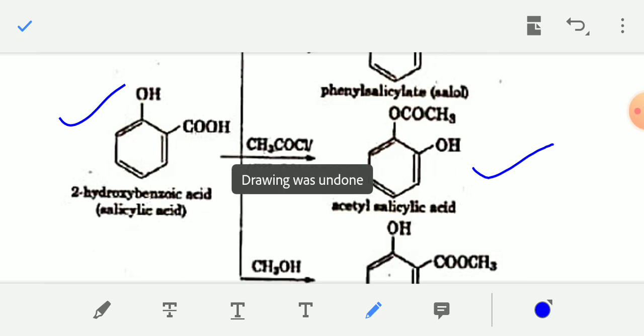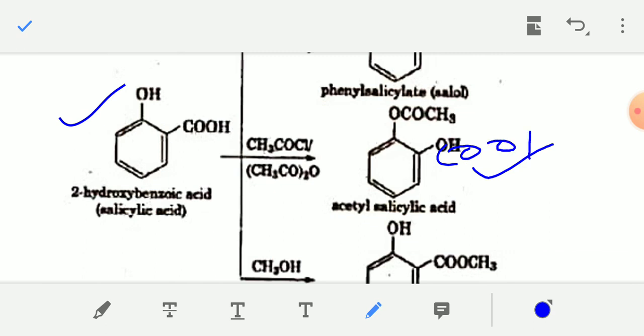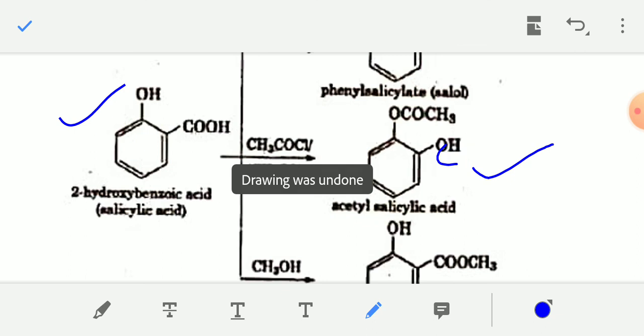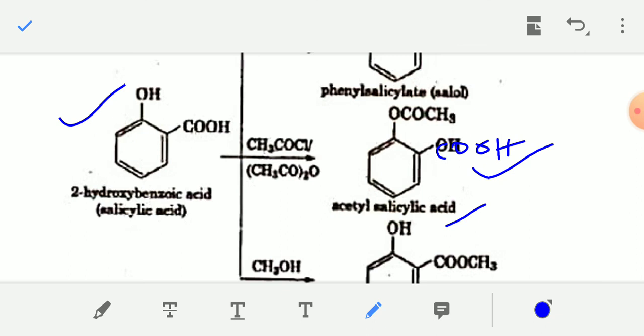Okay, here it is given wrong. This OH group will be a COOH group. Just change it. After reaction between salicylic acid and acetyl chloride, the product will be acetyl salicylic acid, and this group will be the acid group, COOH group. I'm writing it here. Not OH group, and this is known as acetyl salicylic acid.